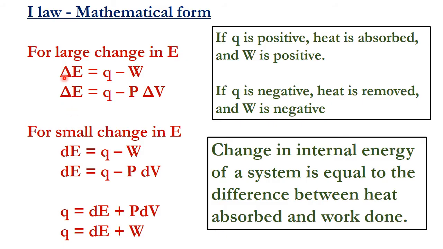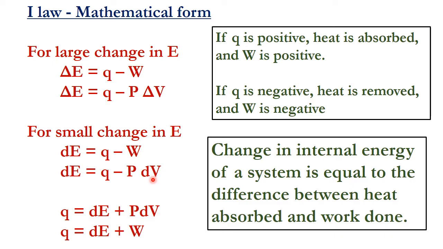For the larger change, delta E is equal to Q minus W, and we know that W is equal to P into delta V. So delta E is equal to Q minus P delta V. If the change is minor, then the change in the internal energy is given as dE equal to Q minus PdV.